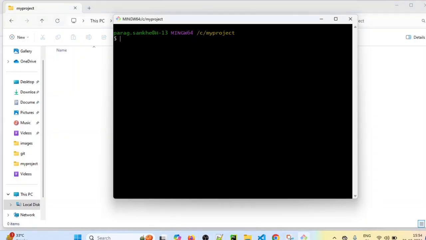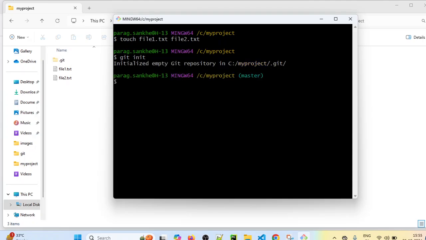So first let's create two files in the master branch. I will use the touch command. Let's create file1.txt and file2.txt. It will create two new files in our project folder. We haven't initialized any repository yet. So what is the command to initialize an empty git repository? Git init. It will create one empty git repository in our project.